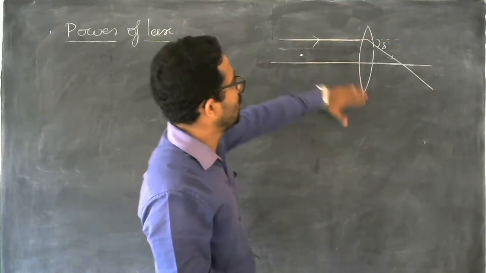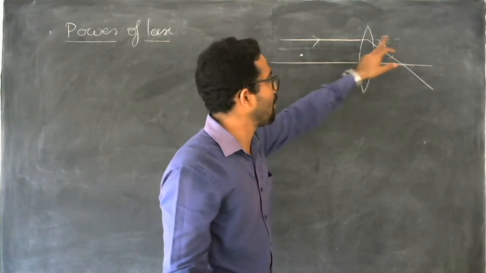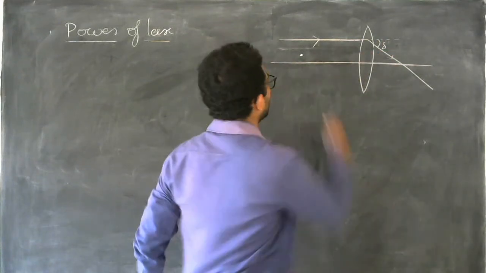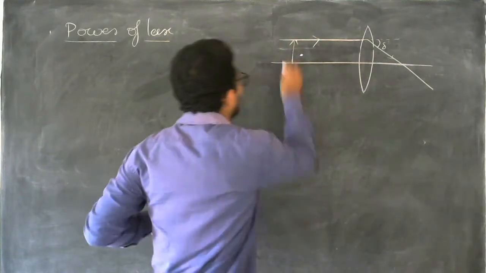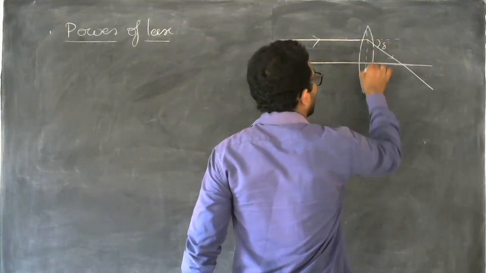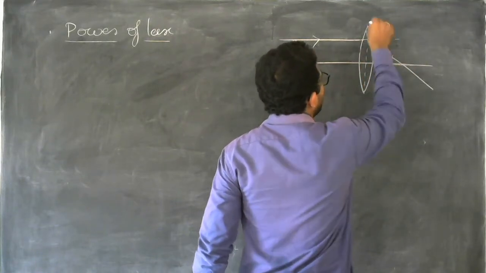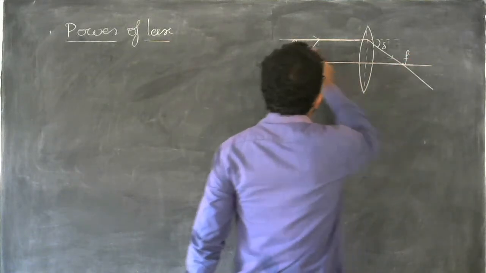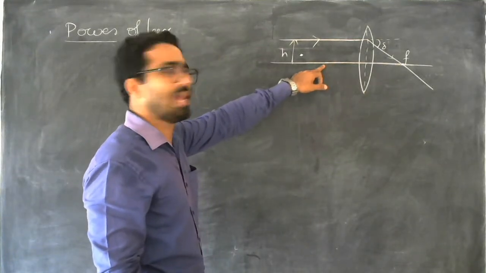Without this lens, the ray would move along this path. But after introducing this lens, it changes its direction by an angle of delta. Let's say this ray is coming from an object over here, and let's say the height of this object is h, and this is a line at the center of this lens, which is called the optic center. And let's say these are paraxial rays, meaning these rays are parallel to the principal axis.